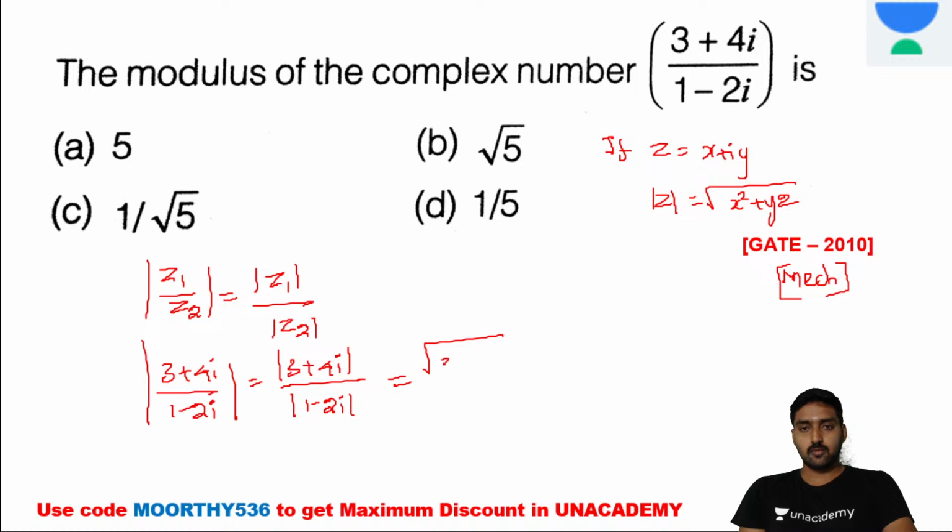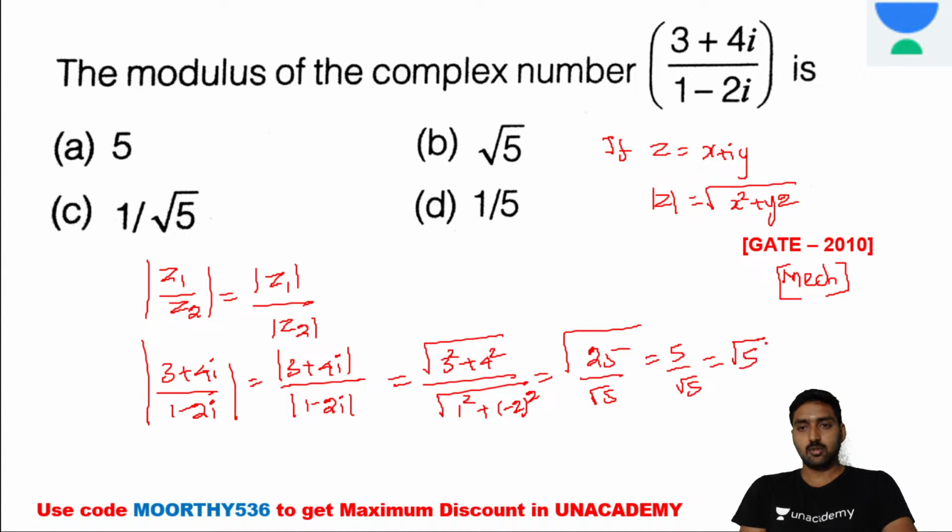It's root of 3 square plus 4 square divided by root of 1 square plus minus 2 the whole square. What will be the value? Root of 3 square plus 4 square is equal to 25, divided by root of 5. It's 5 divided by root 5, which is equal to root 5. Now root 5 is the solution. It's option B. Option B is the right solution for this question. Is it clear now?